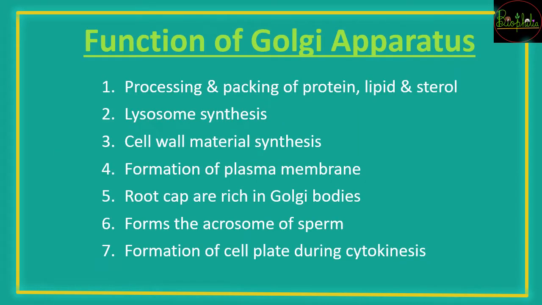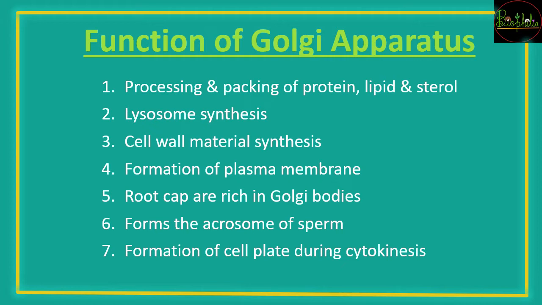The next topic is the functions of the Golgi apparatus. As we saw, यहाँ पे packaging होती है. So it is kind of a packaging station, यानी जो भी चीजें endoplasmic reticulum synthesize करेगी, proteins, these are generally sent directly into the cytoplasm, but lipids and sterols need to be packed.